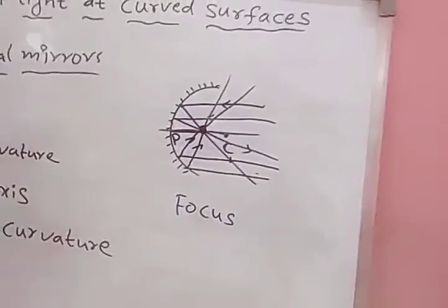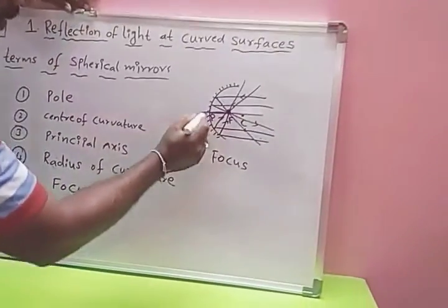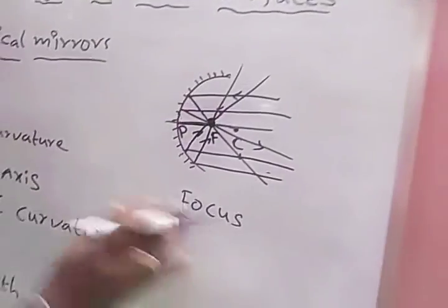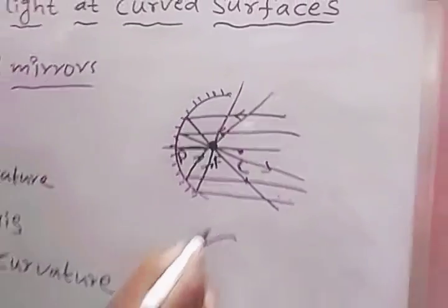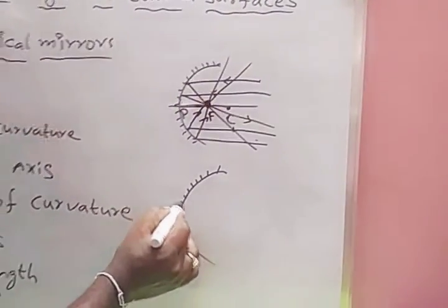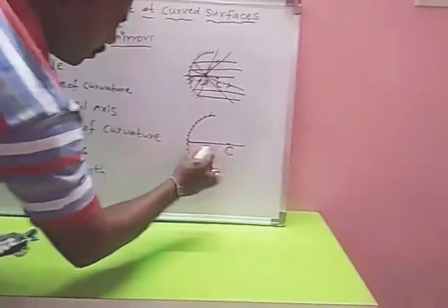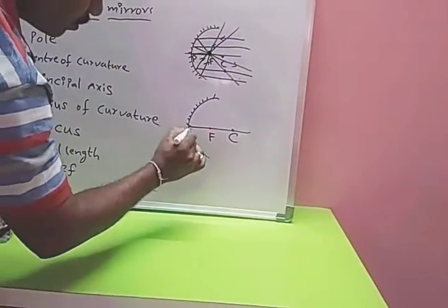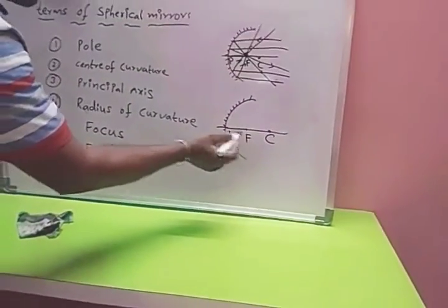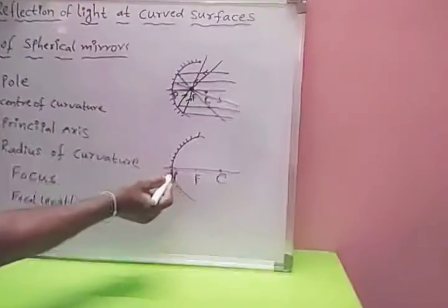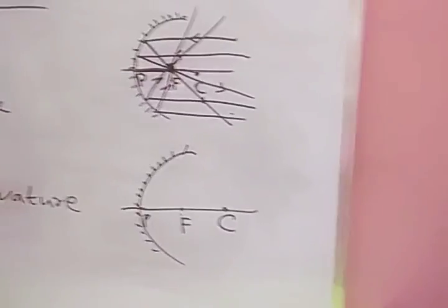Focal length means the distance from P to F. The distance from the mirror pole to the focus point is known as focal length.